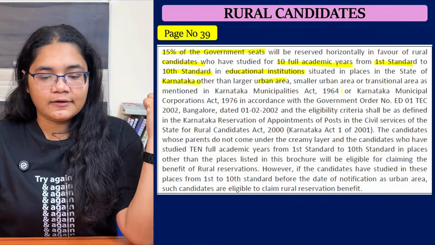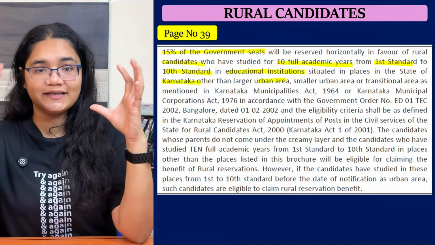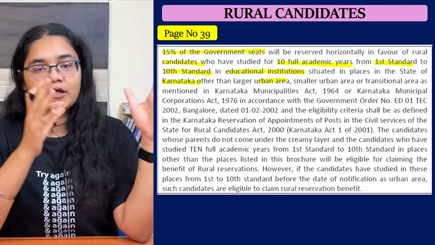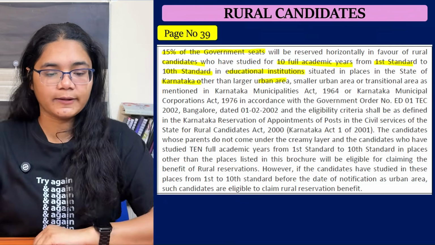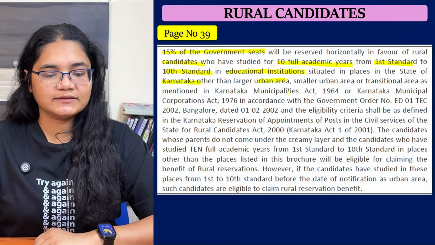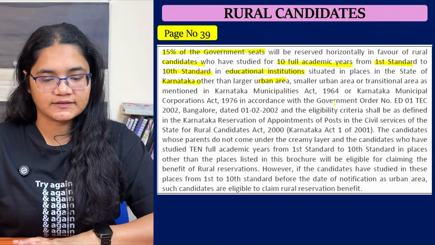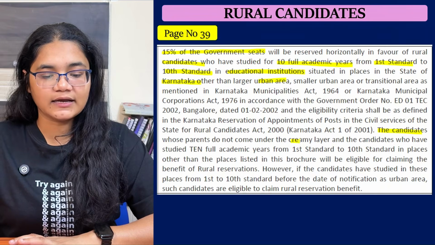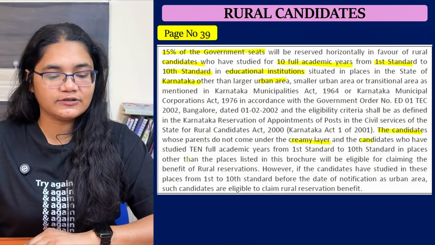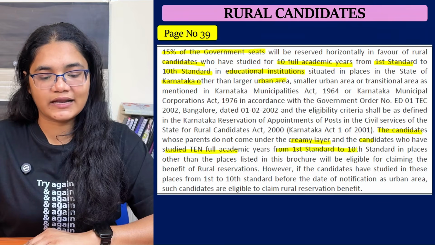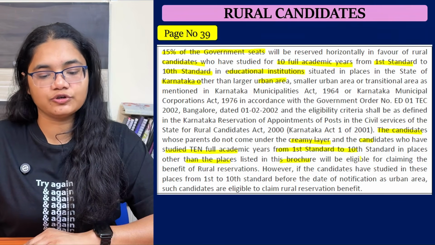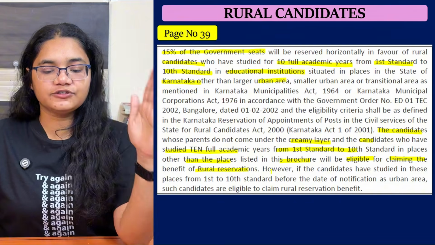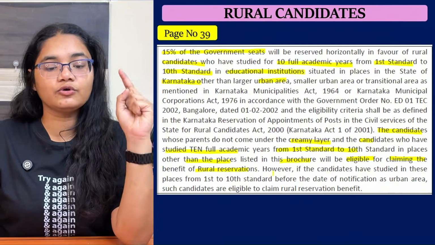In the brochure itself, there is a list of places which are not included in the rural category. So please check that the place you are considering is not in the list. Now, smaller urban areas or transitional areas as mentioned in the Municipalities Act of 1964, here are some data which we don't need. Next, the candidate whose parents do not come under the creamy layer, that is non-creamy layer, and who have studied 10 full academic years from 1st to 10th standard other than in the places listed in the brochure will be eligible for claiming the benefit of rural reservation. So you should have studied 1st to 10th standard in a rural area and you should belong to the non-creamy layer.